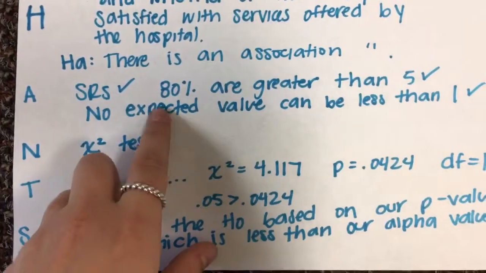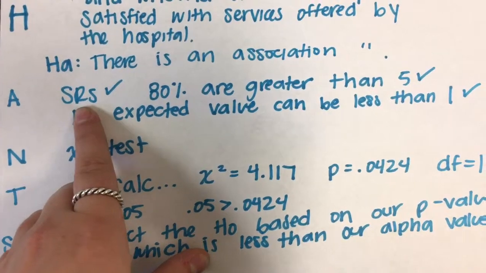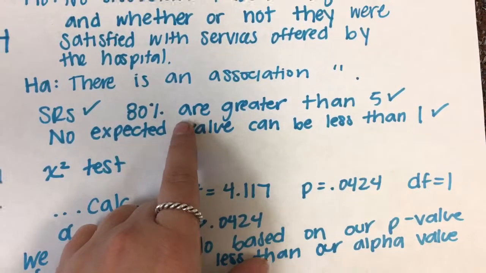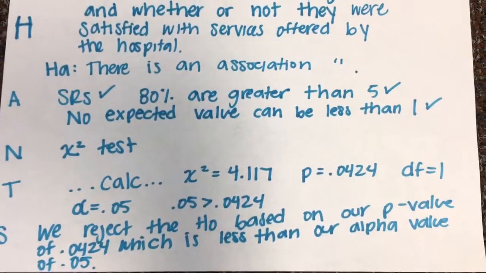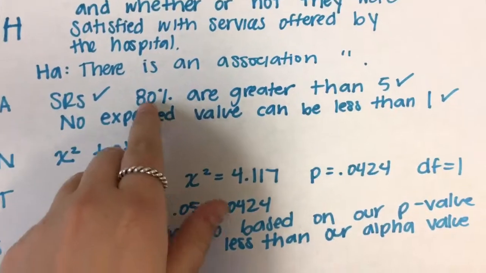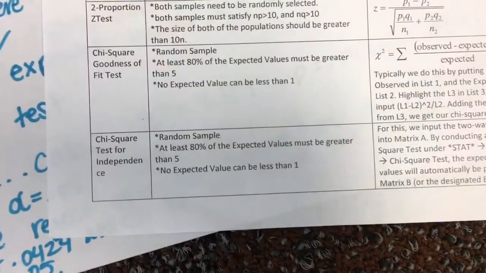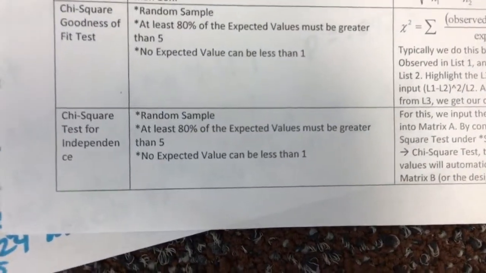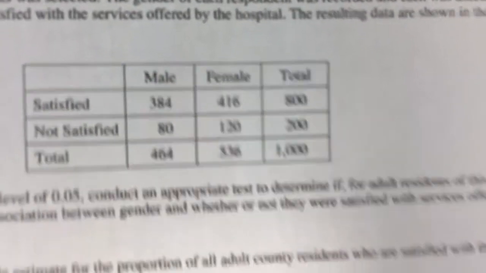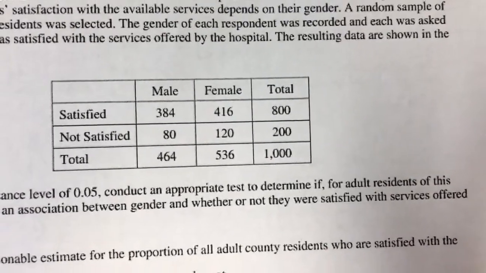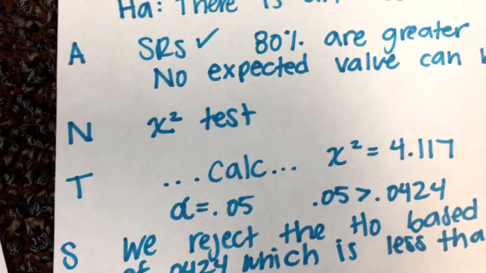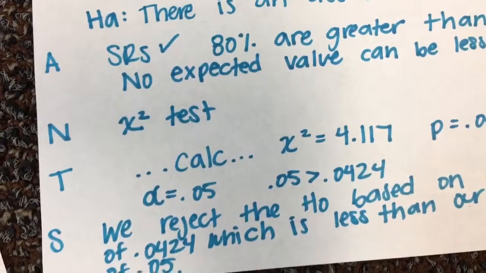Our assumptions: we can go ahead and already assume that it is a simple random sample. And also for our assumptions for using a chi-squared test, it says at least 80% of expected values must be greater than 5, and no expected values can be less than 1. And going back to our table, that is definitely the case, we have everything greater than 5. Name the test. Our test is the chi-squared test.